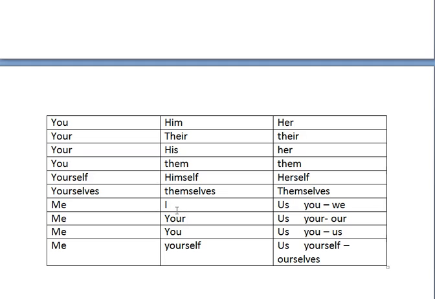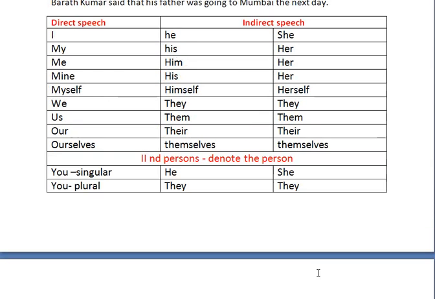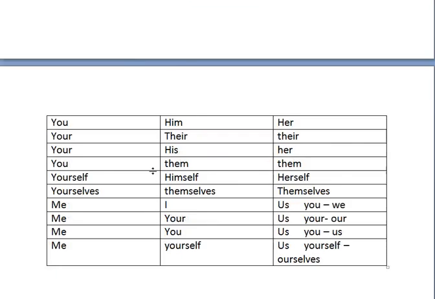When the pronoun in the speech is you and the speaker is referring to themselves, the changes go the other way. Me changed into I. Again, us. You changed into we. Again you changed into we. Me changed into your, us. Then your changed into our. Me changed into you and us. Again you changed into us. Then me changed into yourself, us. Then yourself changed into ourselves. So you should know how to change the first person and second person personal pronouns in a proper manner from direct speech into indirect speech.